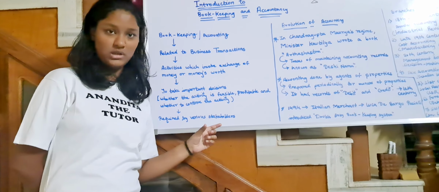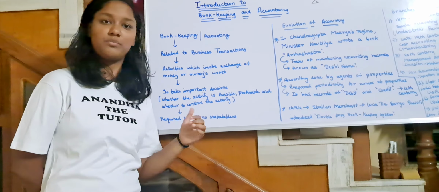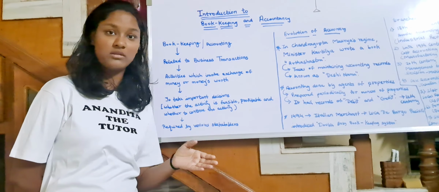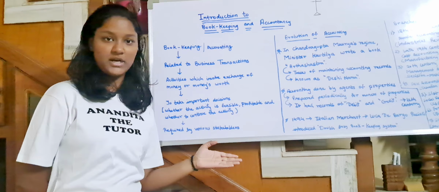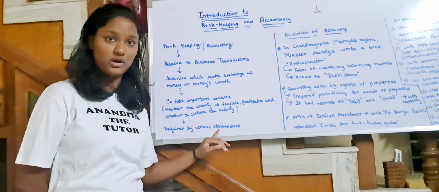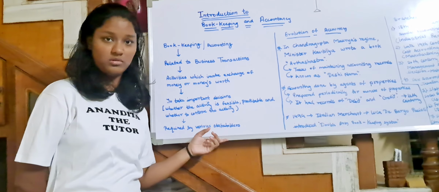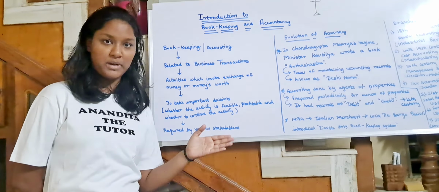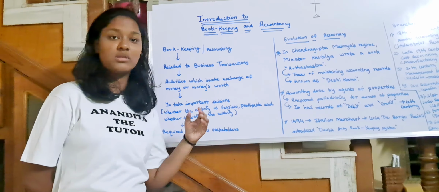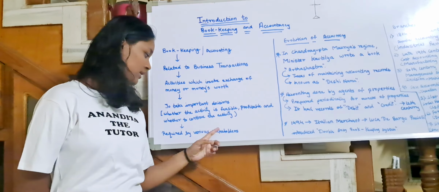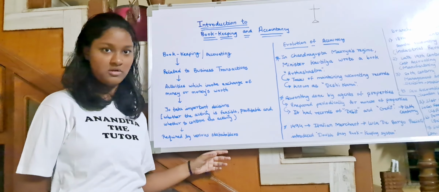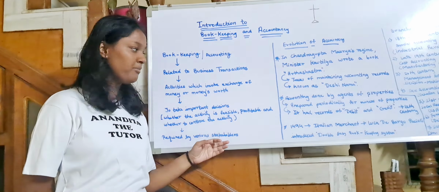So if you take a school, in a school there are stakeholders such as principal, there will be teaching staff, there will be non-teaching staff, the students' parents also will be included in that, the finance providers for the school, all those people will be known as the stakeholders. So stakeholders of a business also. Who are the stakeholders of the business? The proprietor, the employees of the business, the customers, the government, everyone will be the stakeholders. These stakeholders will require this information for some purpose or other. Okay, so this is the meaning of bookkeeping and accountancy.